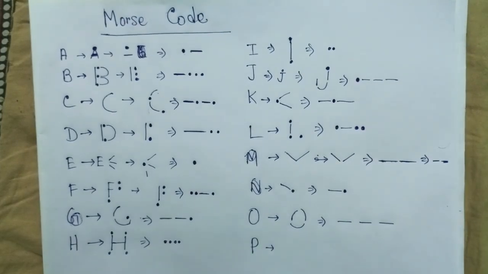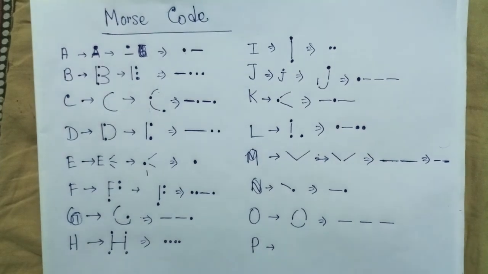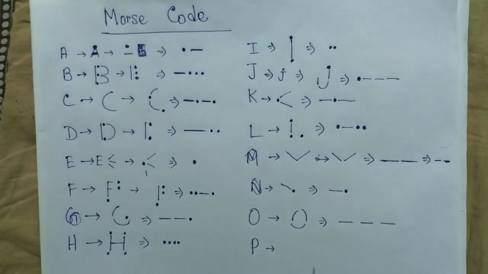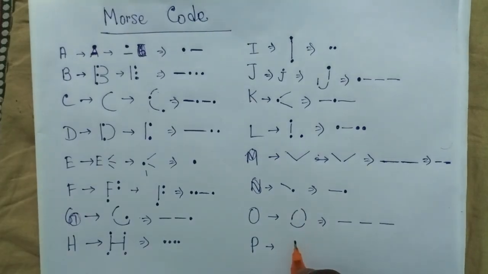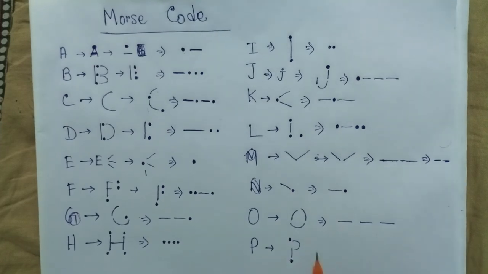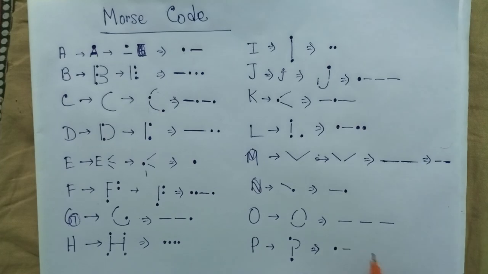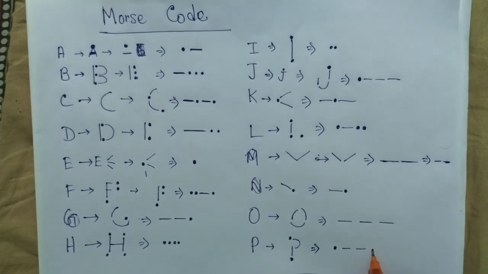Next we have P. P is not that simple. P is like this: one line, another line, and then here is a dot and here is another dot. This is P. So we can write dot, first line, second line, and then again dot.